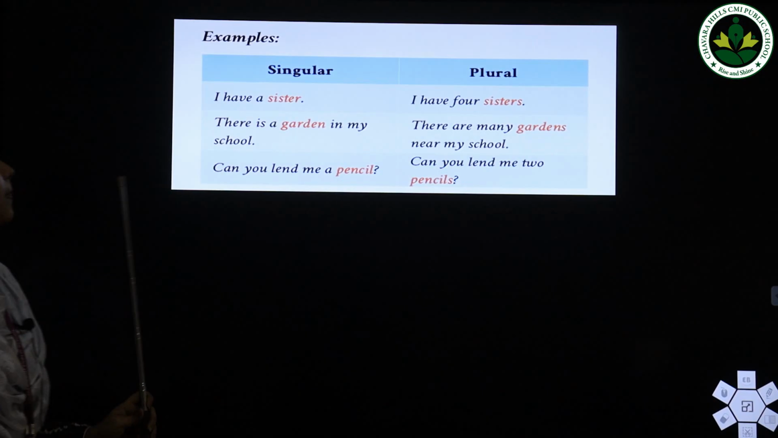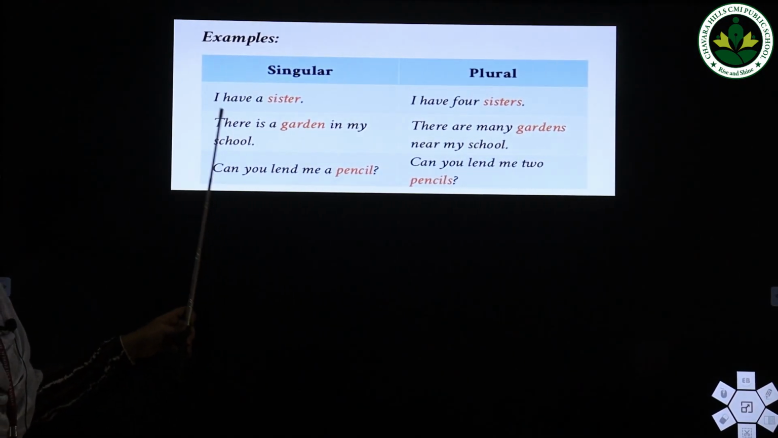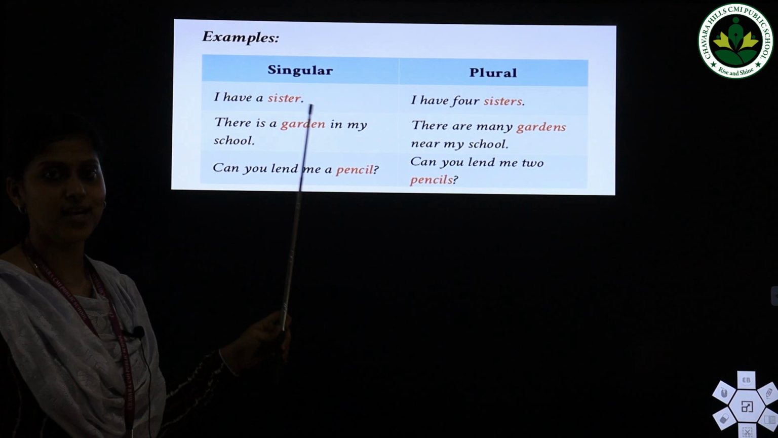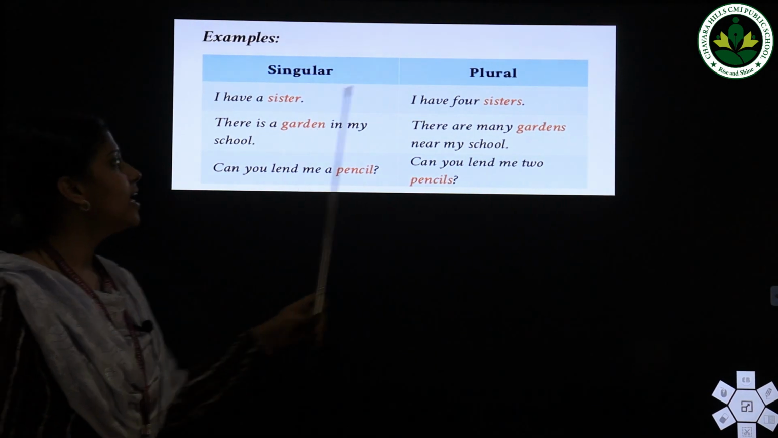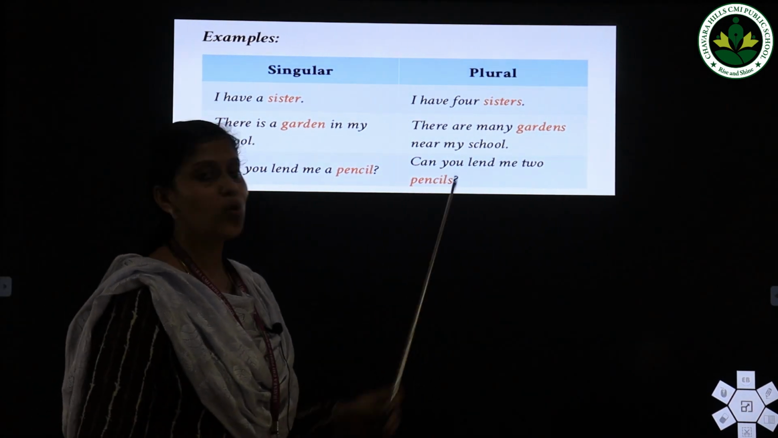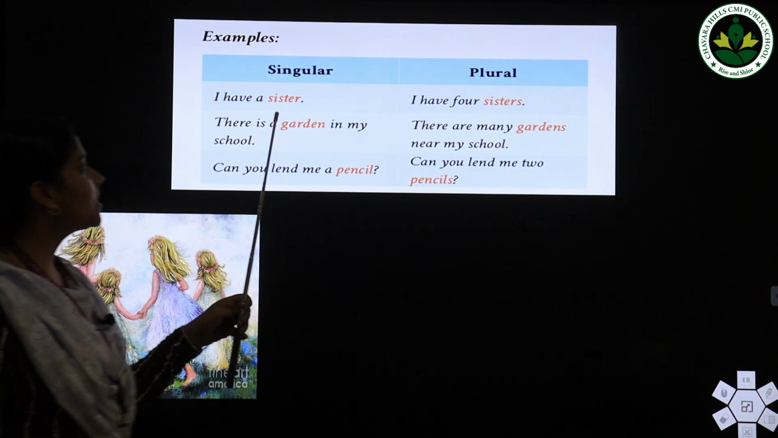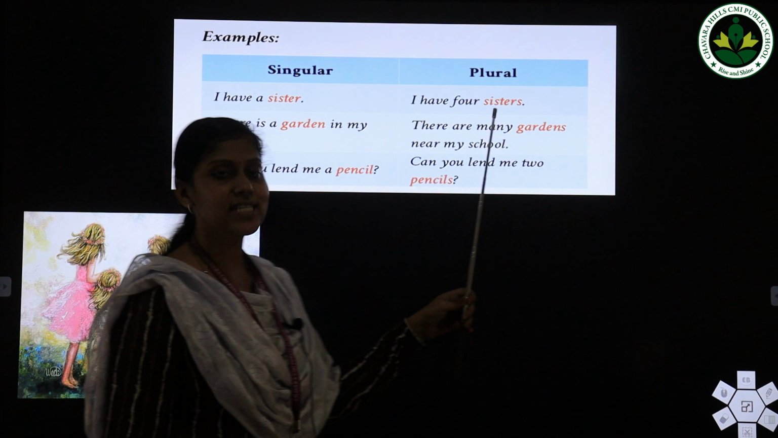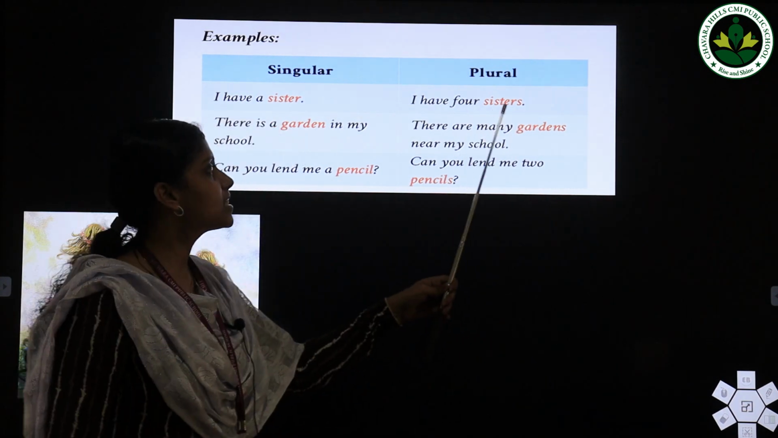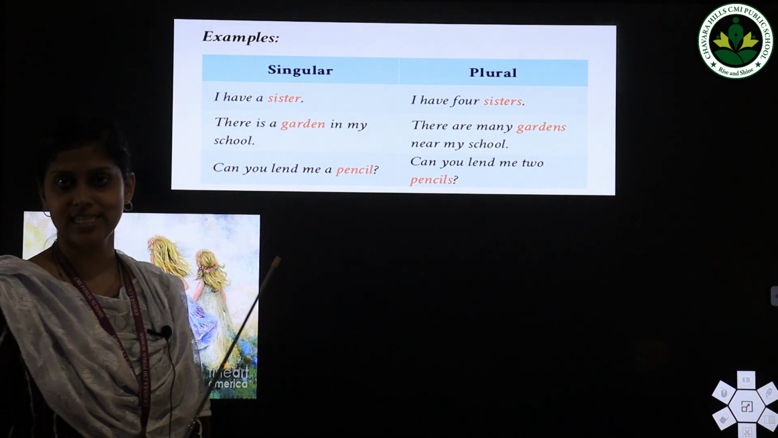Look at the screen. First sentence: I have a sister. Then: I have 4 sisters. Look at this word, sister and sisters. Here sisters is the plural form of the word sister.